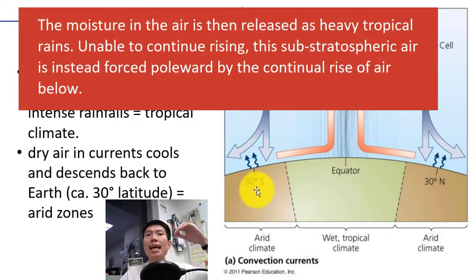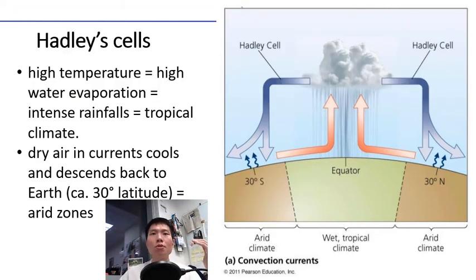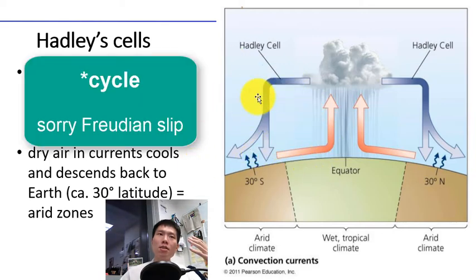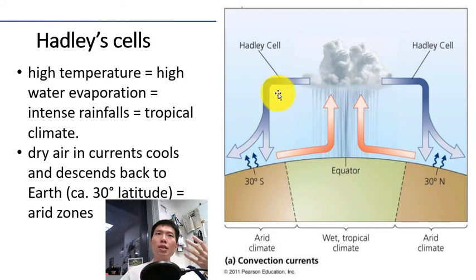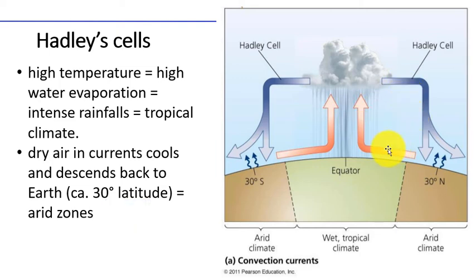And because it's unable to continue to rise higher, this stratospheric air is instead being pulled downward by the continued rise of the air below. Now, because of this current here, because of this cycle here, you see what we call the Hadley cell, where there's this cycle, right, of the convection currents. Convection currents are due to the temperature gradient.